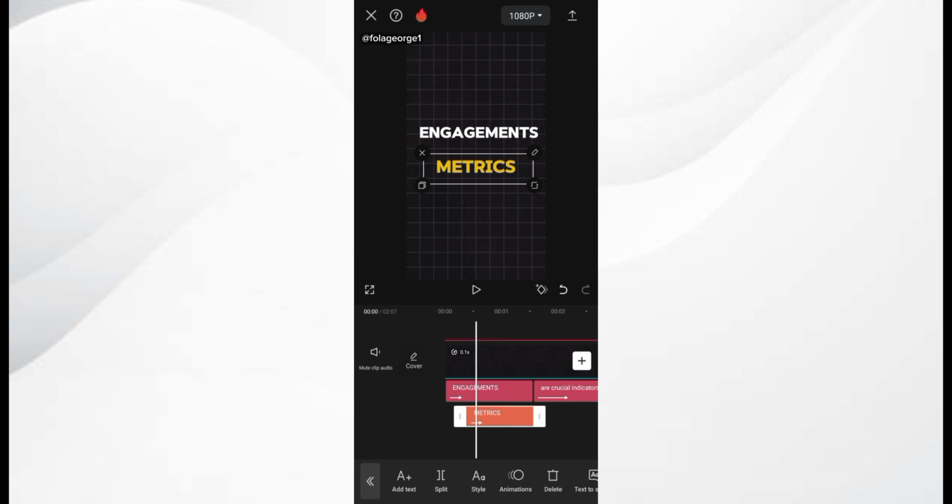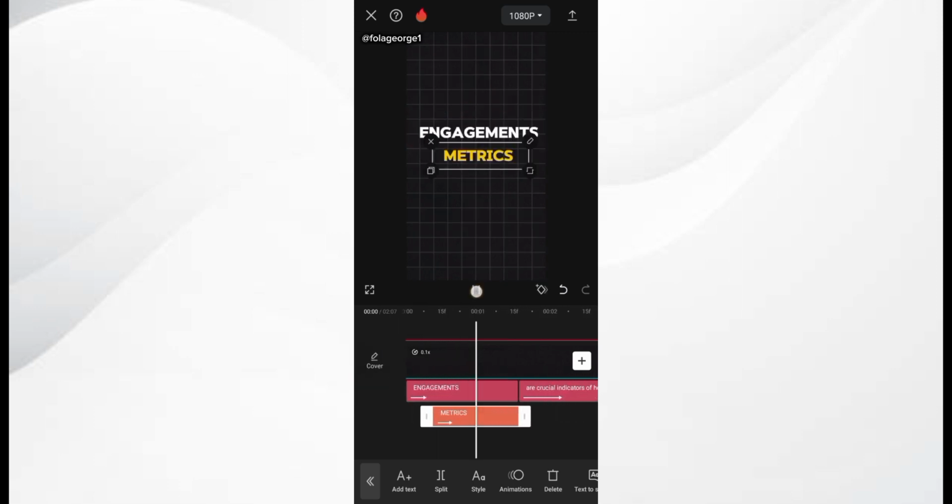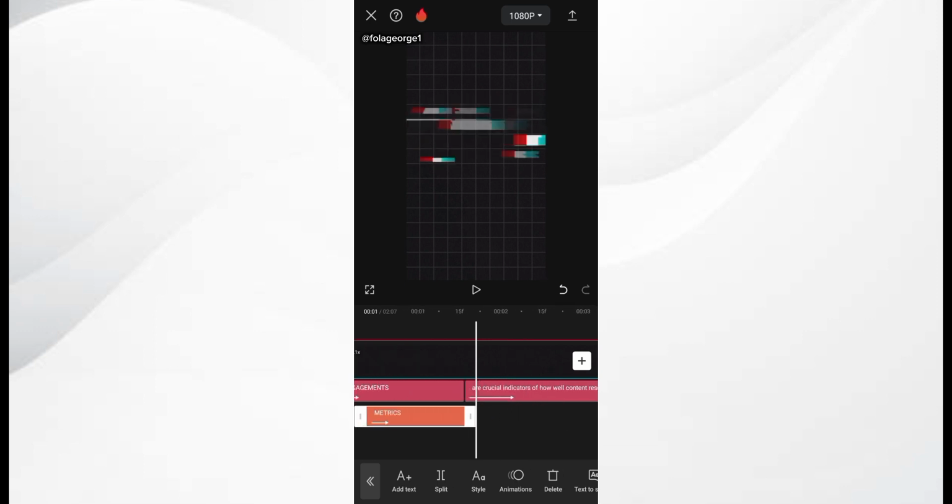So what I'm going to do now is I'm just simply going to align this metrics and just reduce the size a little bit. I don't want it to be too bigger than the engagement. So I place it down here, and let's continue with the other text. So when I play this, engagement metrics are crucial. The point at which I mentioned are crucial is where the text is also going to come in. So I'm just simply going to trim this a little bit.